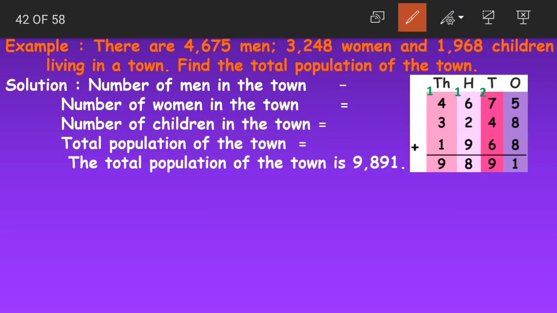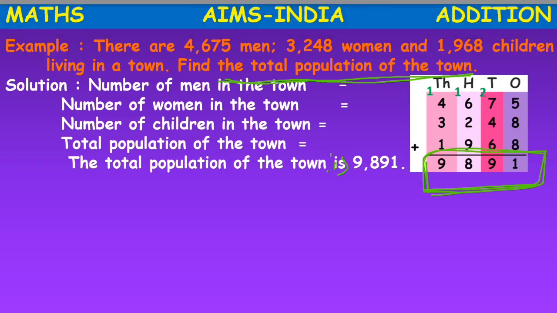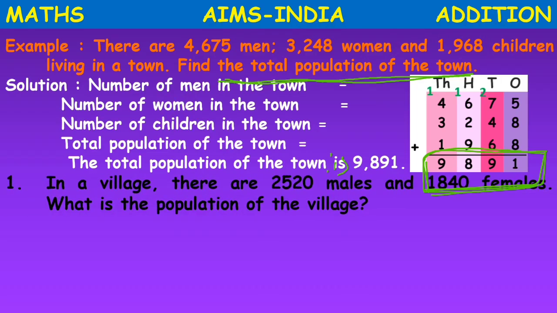So the ending sentence would be, the total population of the town is, yes, what will the sentence be? The total population of the town is what it is? It is 9,881. And how did we get this, children? We got this by adding the number of men, women and children living in a town. Yes, I hope this was clear. Now next, the question number 1.